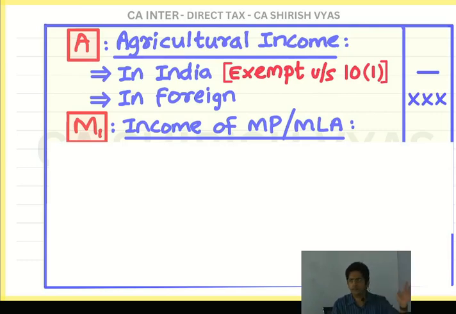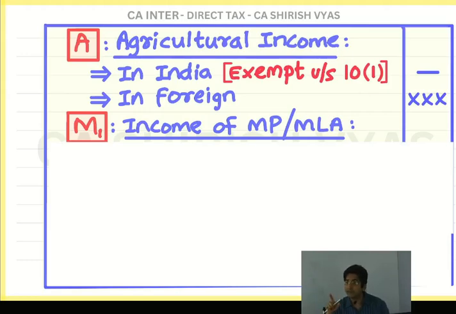That is tax-free, exempt. Why? Because the law feels that in daily allowance they are not enjoying the money. That is actually spent on their day-to-day expenses of attending meetings in the parliament, etc. So since they are not able to enjoy that income, no tax. But the salary which they get, they fully enjoy with their family. That will be taxable. But the daily allowance is officially spent on the day-to-day expenses of attending parliament meetings. That's why it is free from tax.